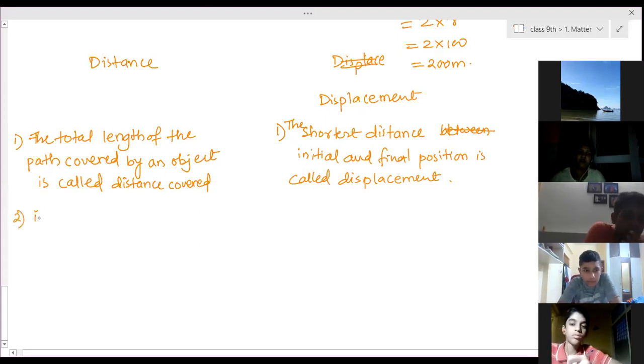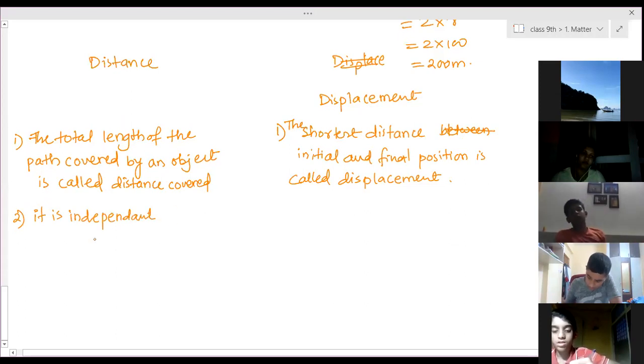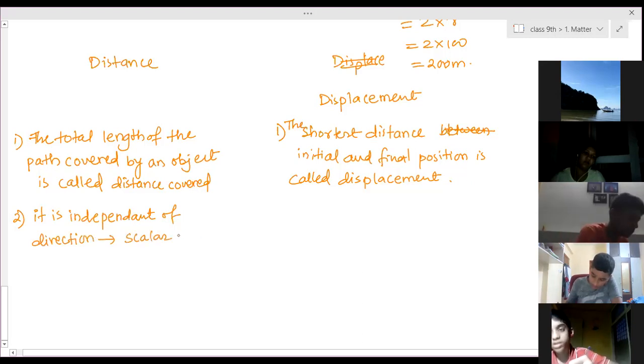Distance is independent of direction, therefore called a scalar quantity.